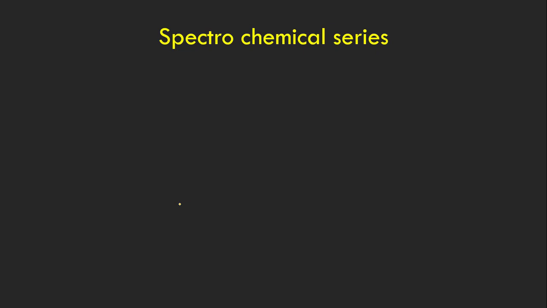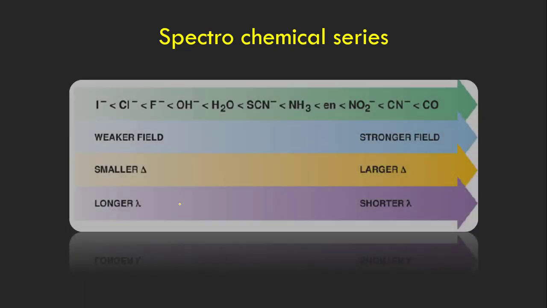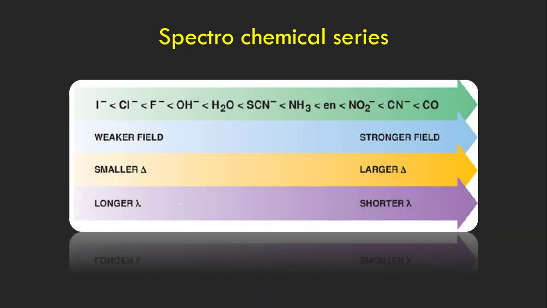The next one is the spectrochemical series, which is one of the very important things in crystal field theory. The spectrochemical series explains the strong field ligands, which was one of the drawbacks of valence bond theory.